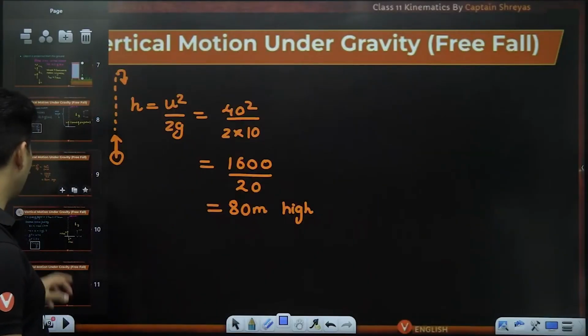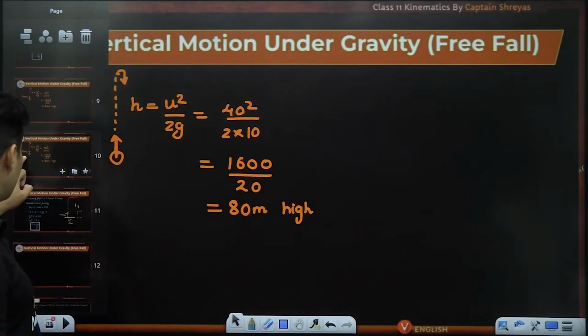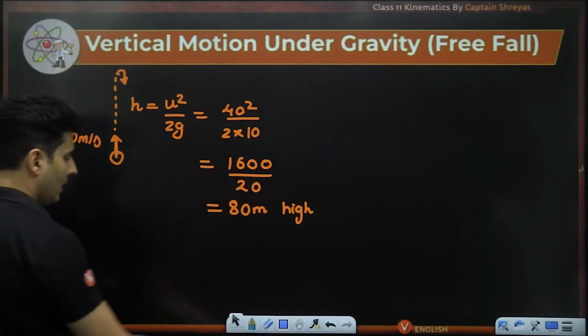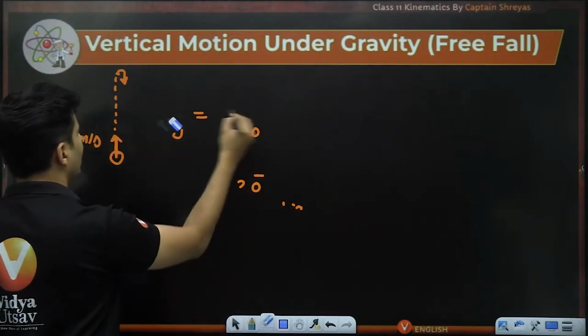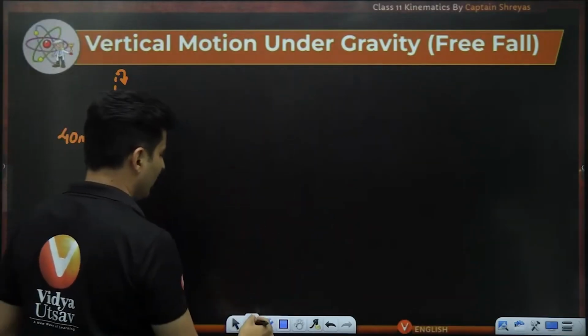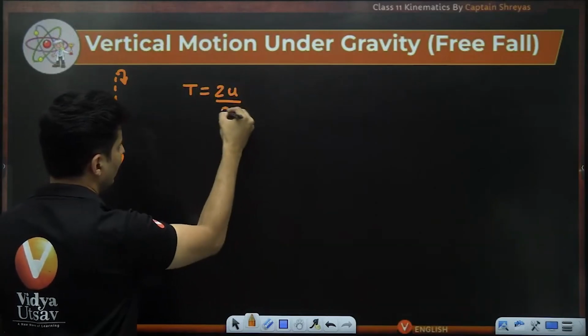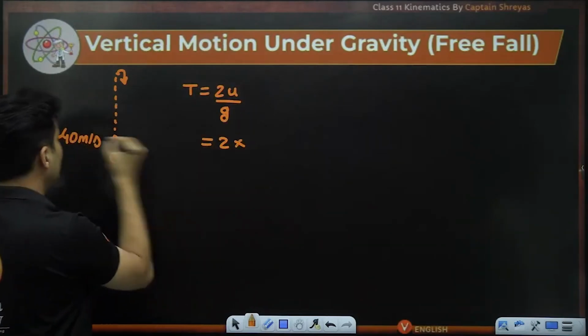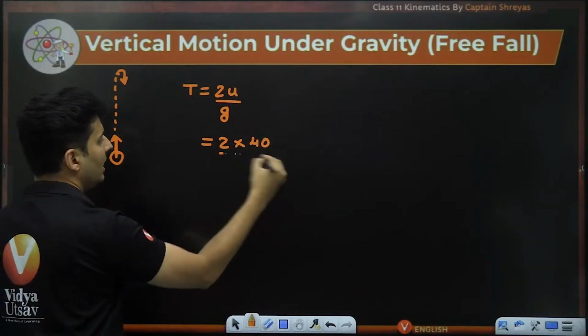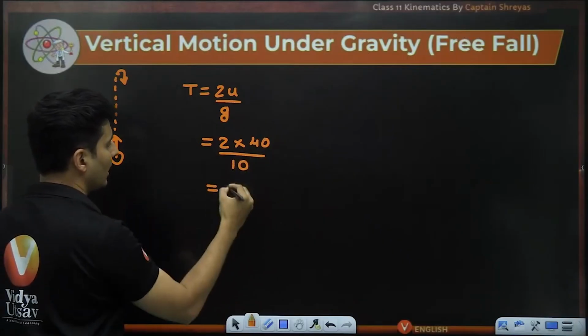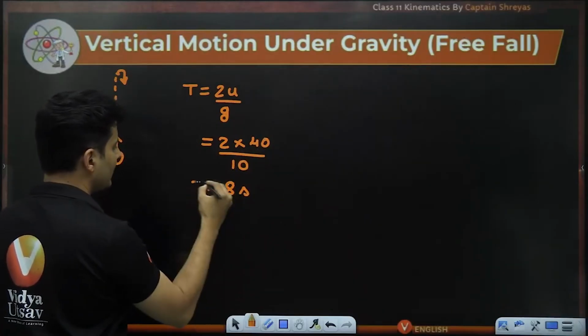So in this particular example, had I been asked to figure out the total time of flight, then the answer will be 2u divided by g. 2 times initial velocity was 40, g is 10, zeros cancel, 2 4s are 8. So 8 seconds.